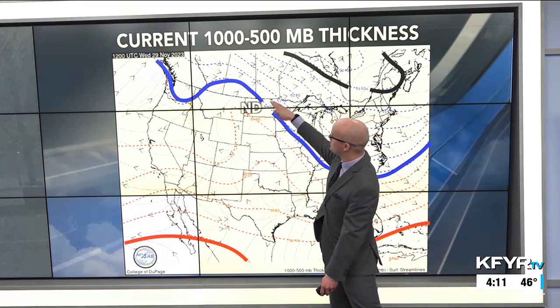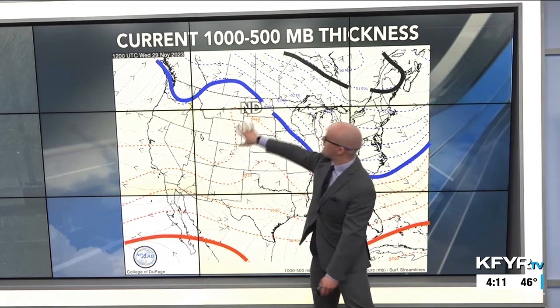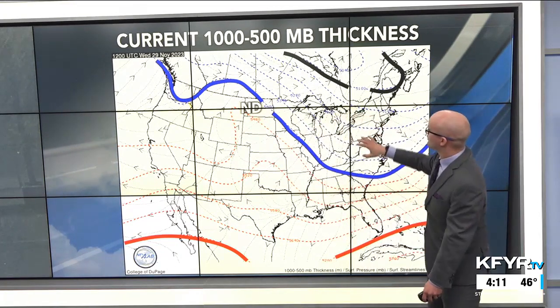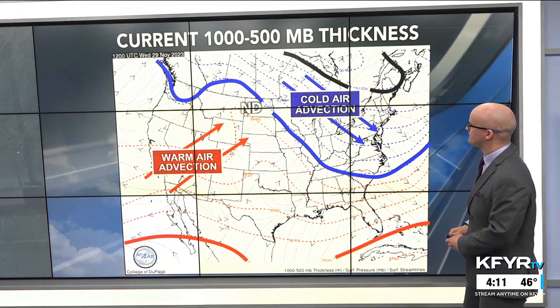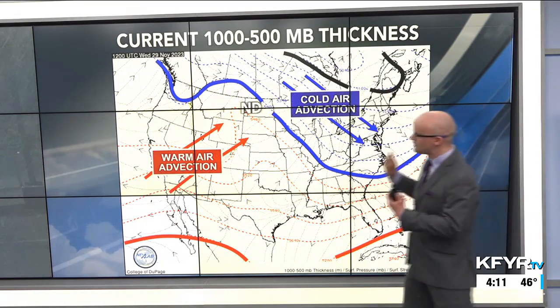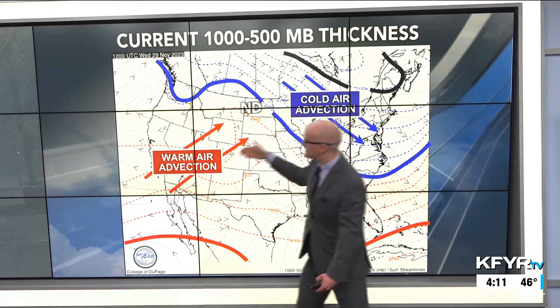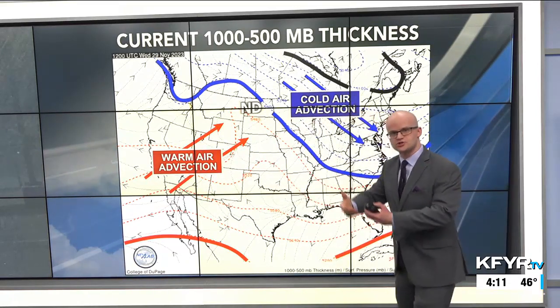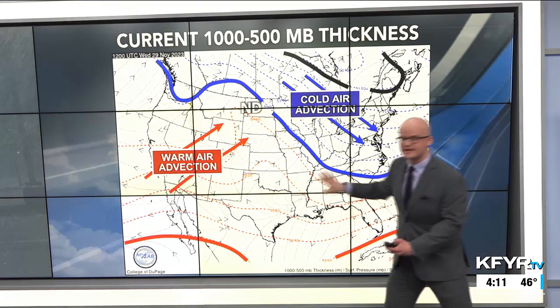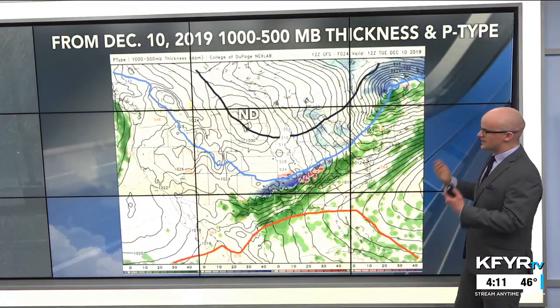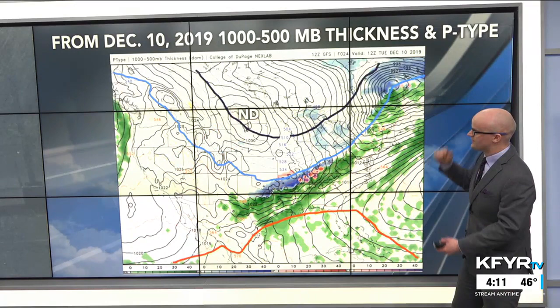That's kind of to our north and east, indicating some milder air coming up into our area. The polar air is much farther up to our north and east with that 510 thickness line. And we can usually diagnose where advection is, or where warm air is moving into a region or cold air is moving into a region, just based on these thickness lines that we're looking at between 1,000 and 500 millibars.